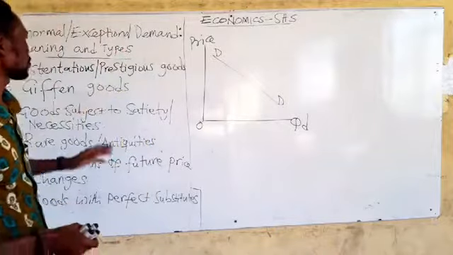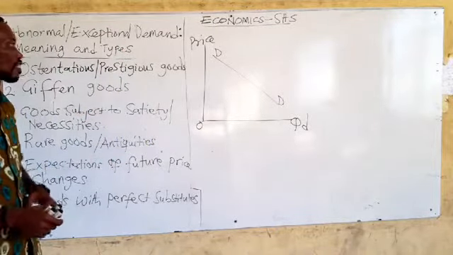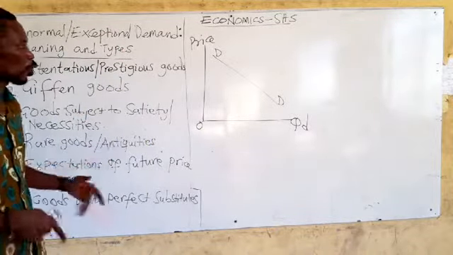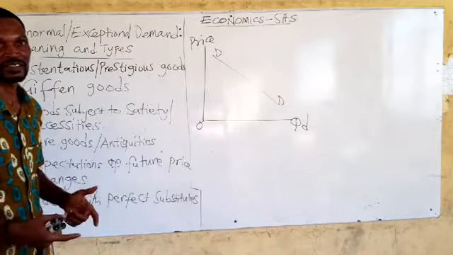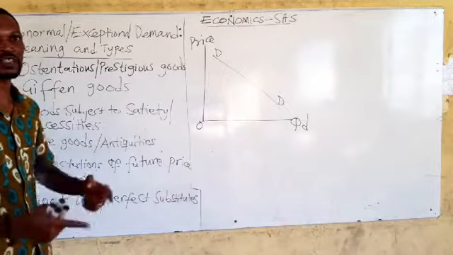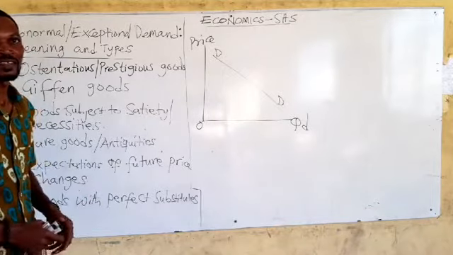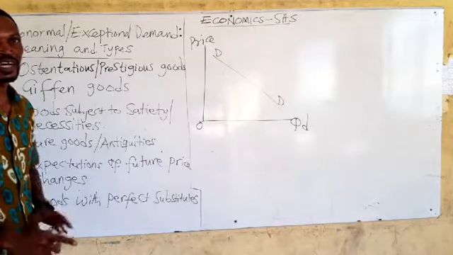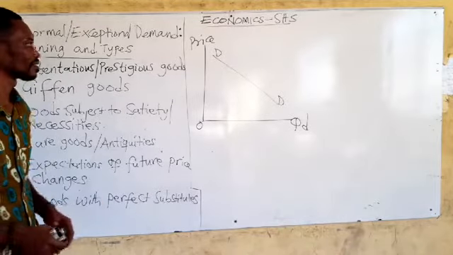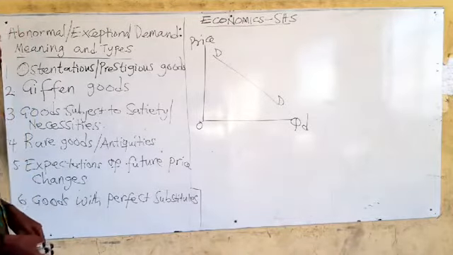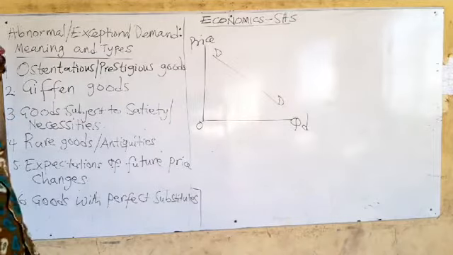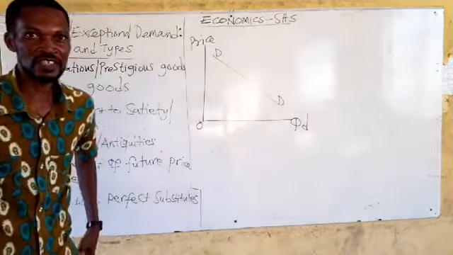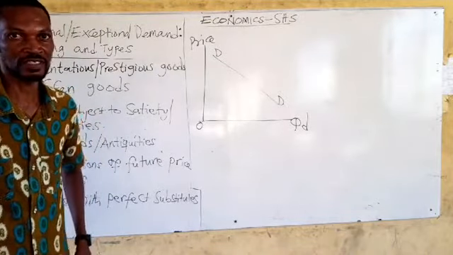The list is not exhausted, but I believe that the list will open your eye to what we call abnormal demand, so that anytime you come across any abnormal demand, you will be able to understand and explain. Okay, good. The first on my list as a type of abnormal demand is ostentation or ostentatious goods.